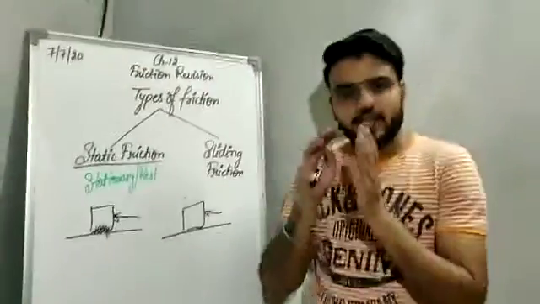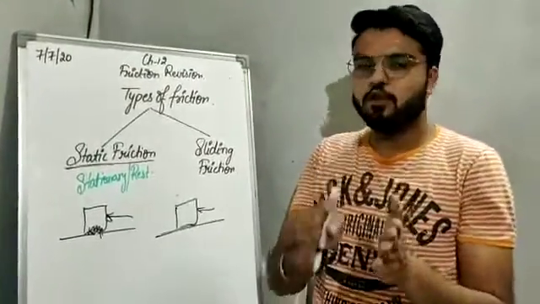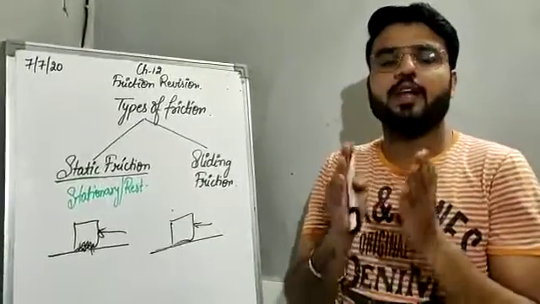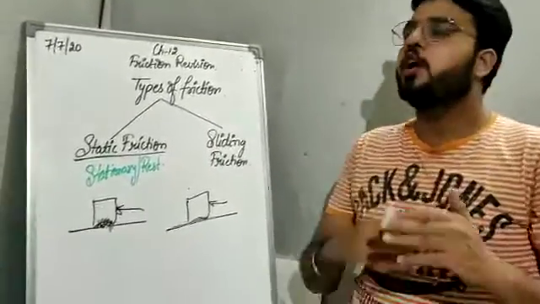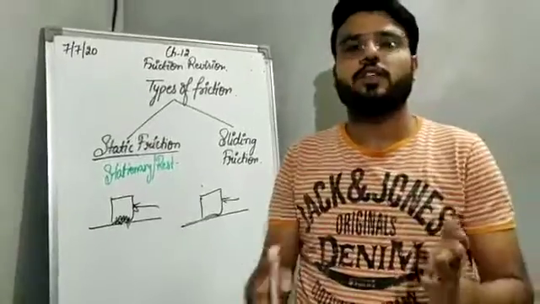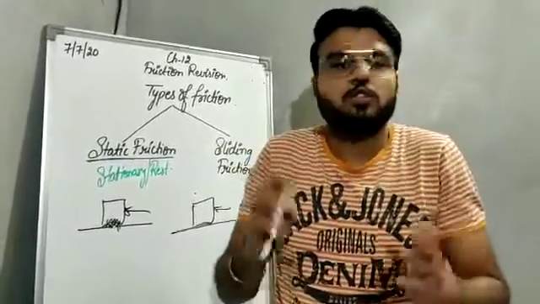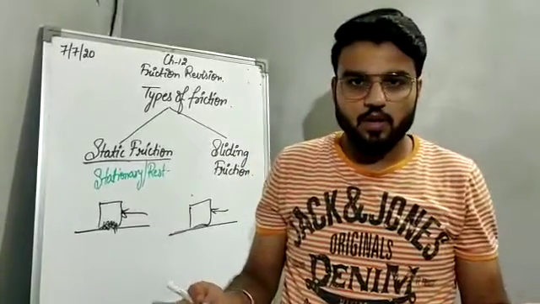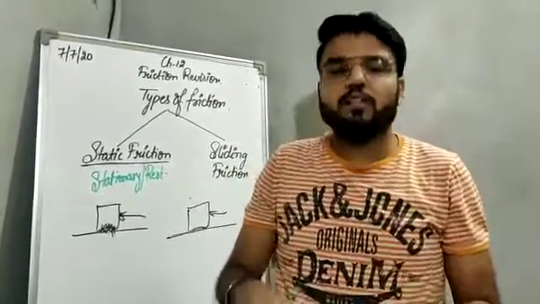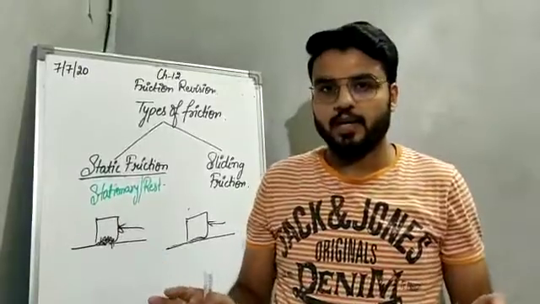So still it will experience a force of friction, because you cannot create a friction free surface. That is an ideal case which is not possible in reality. We can reduce friction, but we cannot remove friction completely.